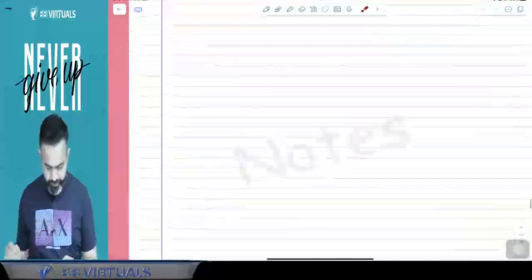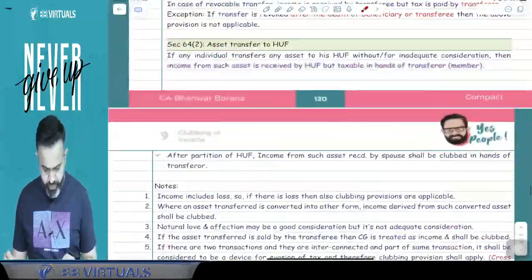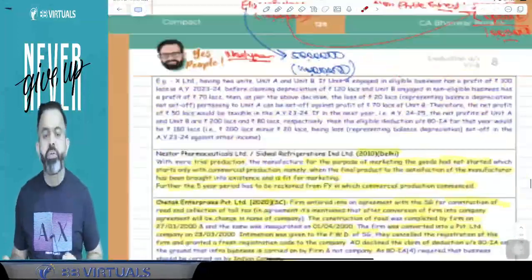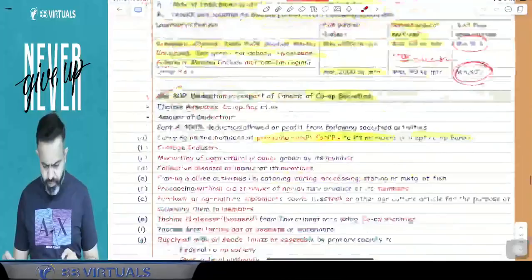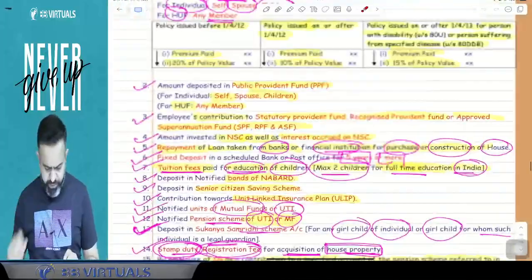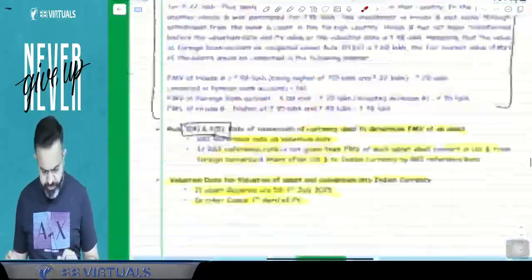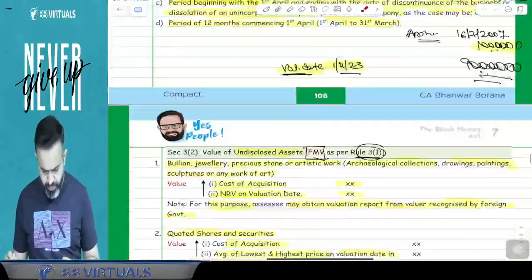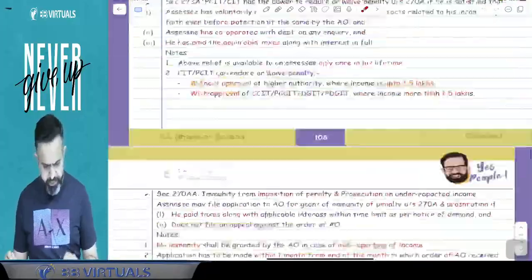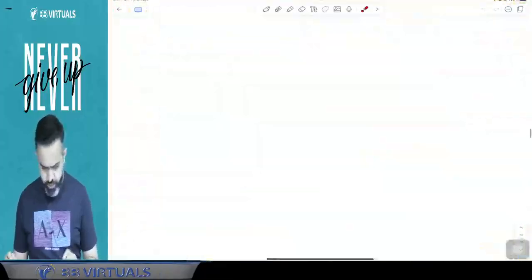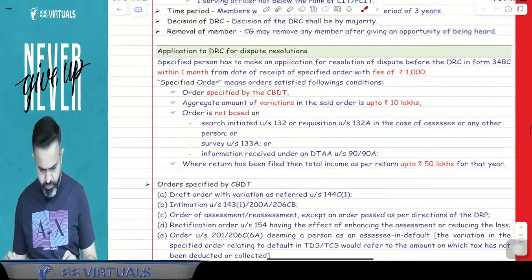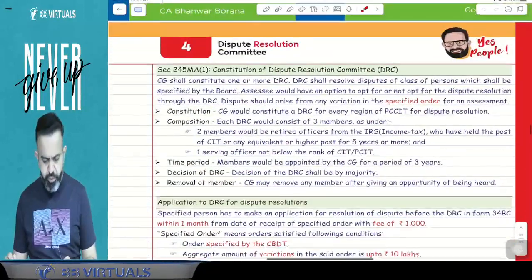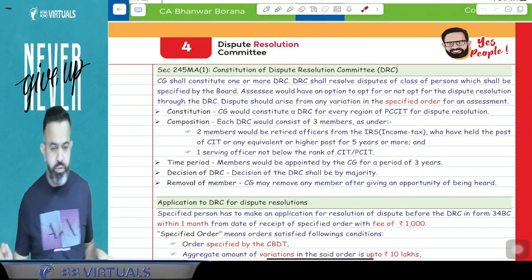So, guys, today we will do one topic. Hope you did the deduction topic questions. Now, today first we will complete one small topic, and that small topic is topic number 4. And topic number 4 is related to the Dispute Resolution Committee.